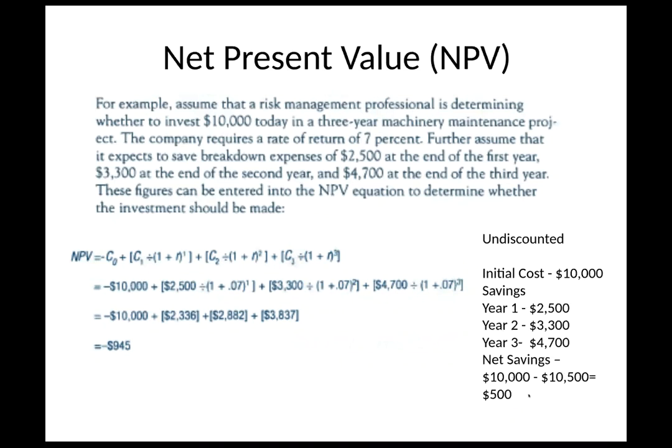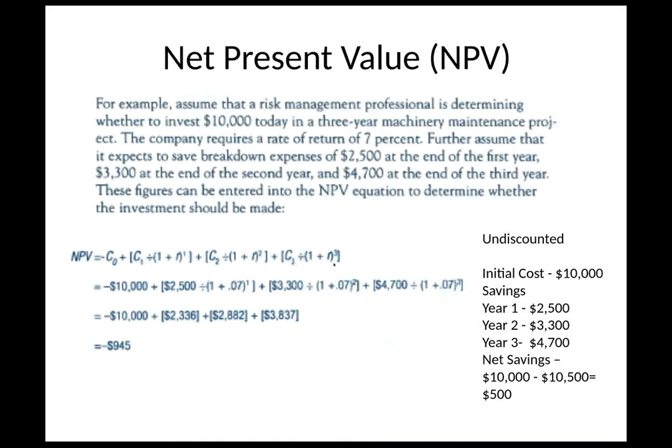Is that it looks like we have a net savings of $500 just by doing a straight line without any discounting. But when we do it normally with the discounting, we're going to take the first year. So $2,500, again, this is initial savings, a 7% rate of return. That's what we're expecting. So times the one in the first year is 1.07 times this, and we come up with 23,336. And then 1.07 to the second power, right? And then we divide, we'll come up with 28,882.